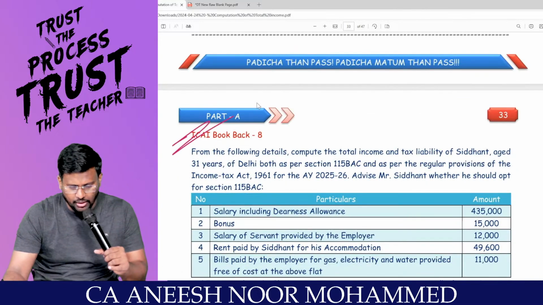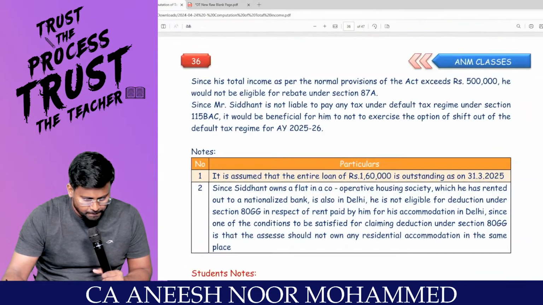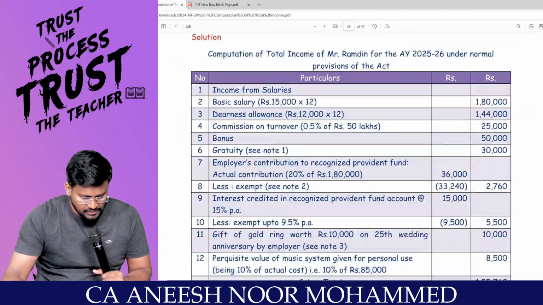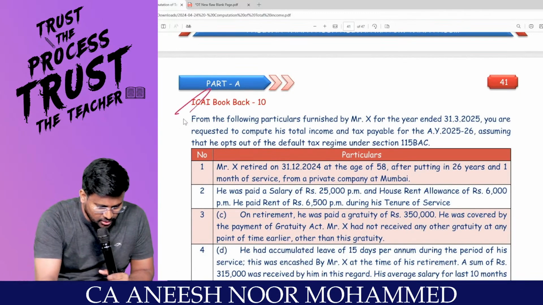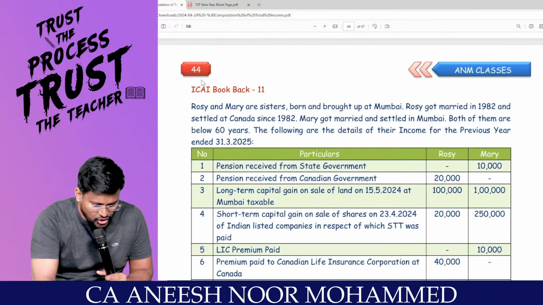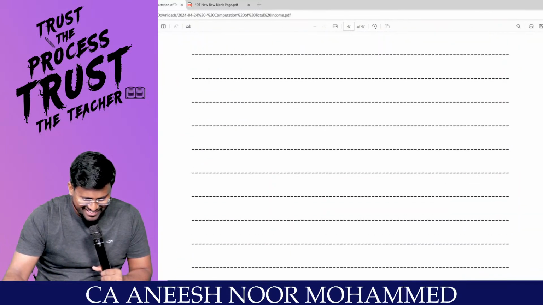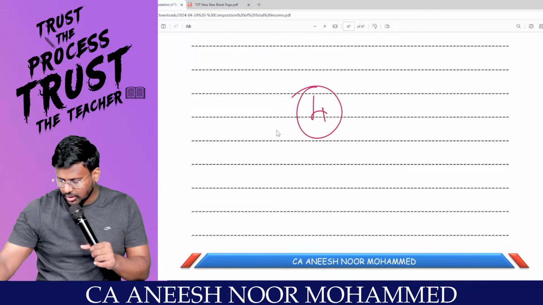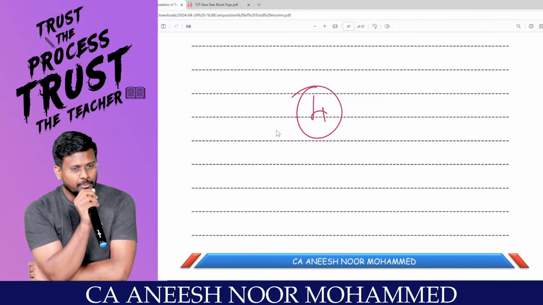In the coming slot, we'll be solving question number 1, question number 2, question number 3, question number 4, Rosemary. That's it. So with one more slot, we can say that we are through with the computation of total income.